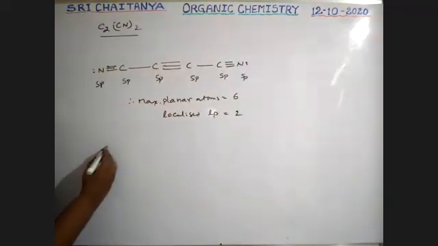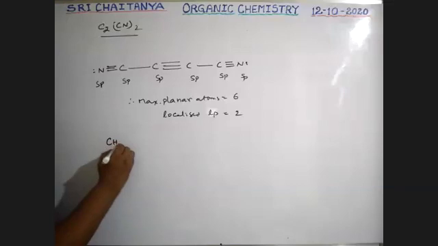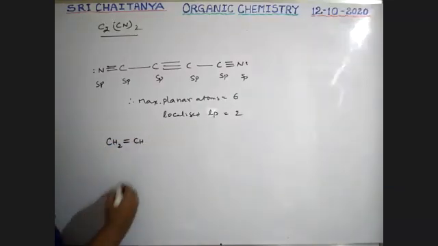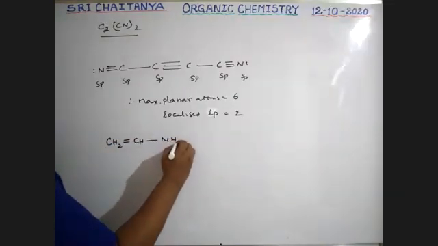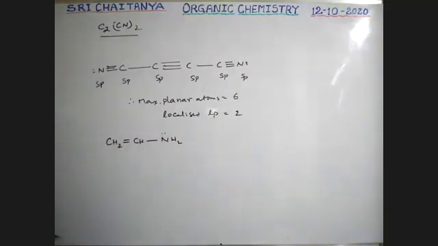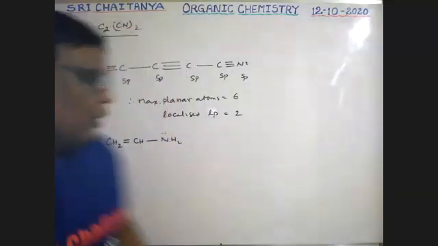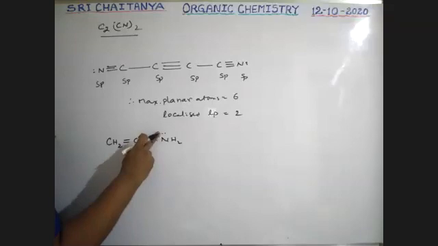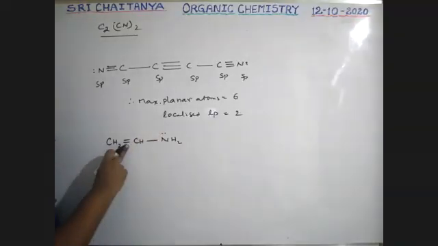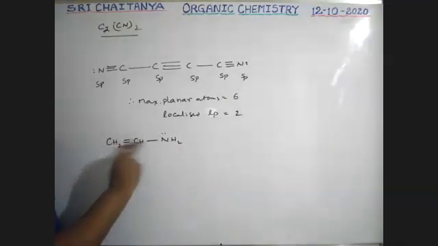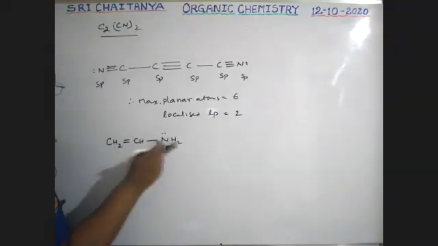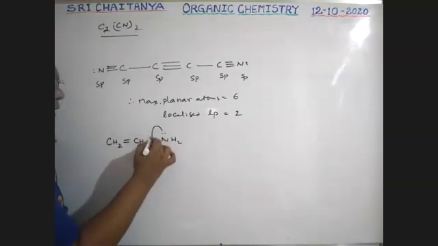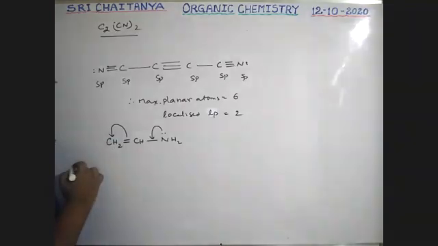This is CH2 double bond CH NH2, boys. Nitrogen has lone pair. Listen carefully here. One lone pair is there. So this lone pair, single bond, double bond. So lone pair and pi bond are in conjugation, alternate lone pairs and pi bonds. So this lone pair is migrated here, this pi bond is migrated here.